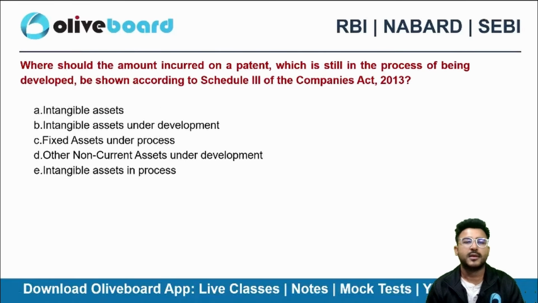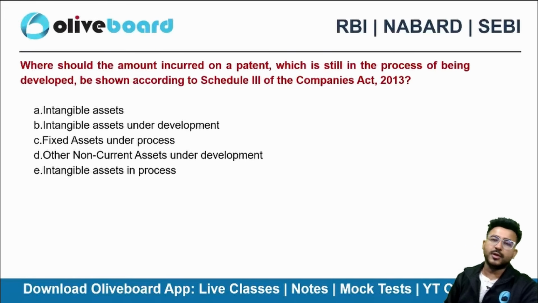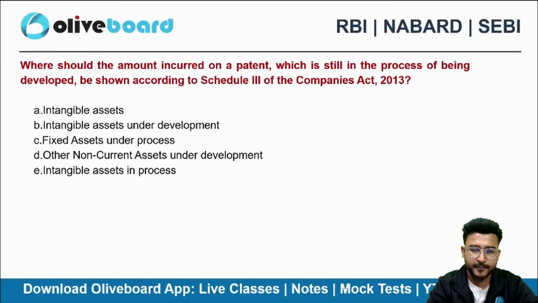Next one. Where should the amount incurred on a patent, which is still in process and being developed, be shown in Companies Act 2013 Schedule 3?